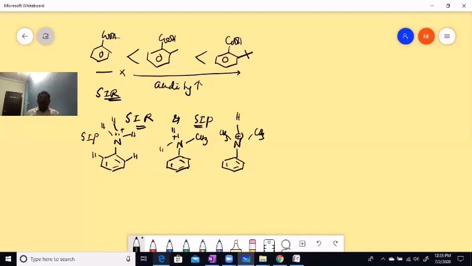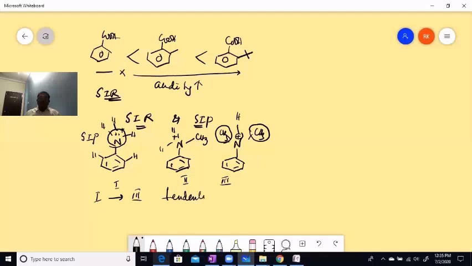This is the nitrogen which has the tendency of donating its lone pair. Due to the increasing number of these groups, its tendency of protonation decreases from first, second, to third.